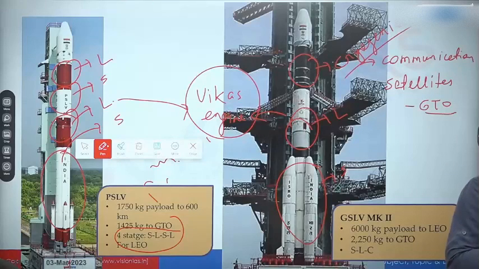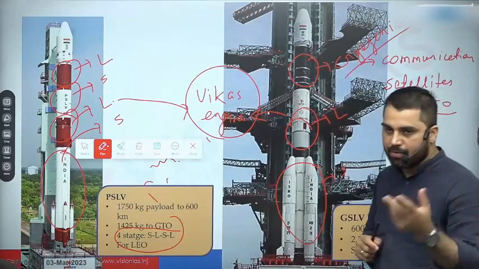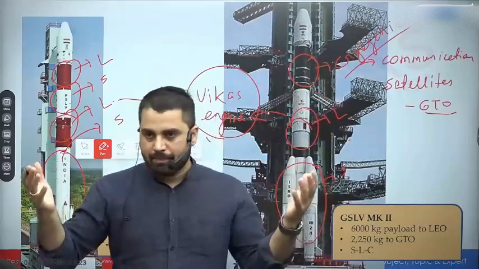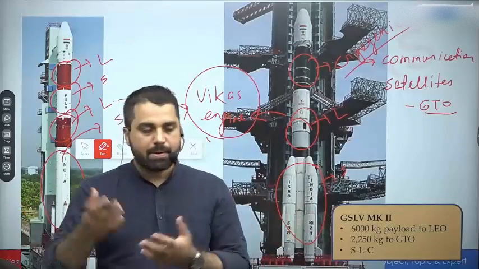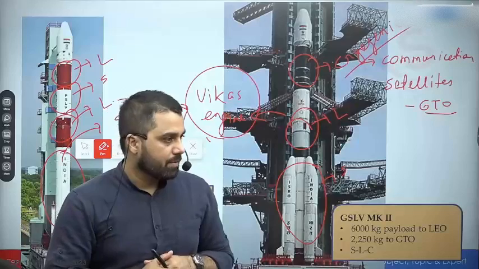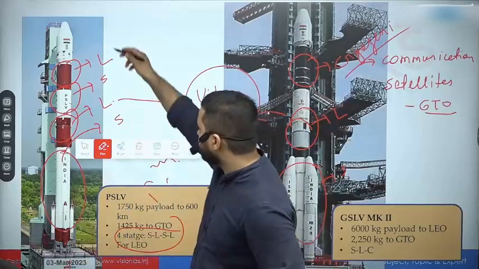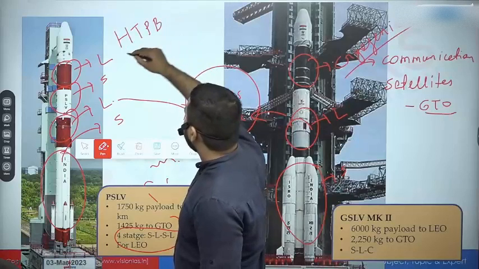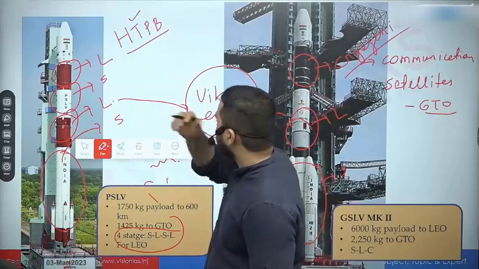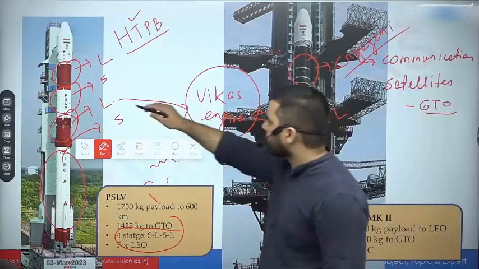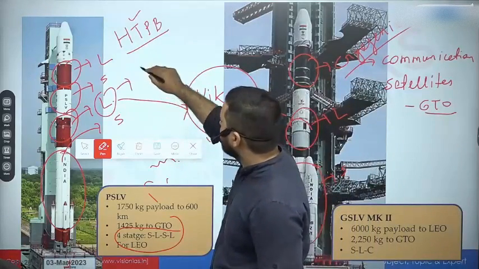But why do we do this then? And the reason is very simple, because for the same amount of fuel, जो cryogenic है, that is going to give a lot of thrust, a lot of impulse compared to a typical solid fuel or a typical liquid fuel. जैसे जो typical solid fuel हम PSLV में use करते हैं, that is a fuel called HTPB, hydroxy terminated polybutadiene. I think it is given in your material also. And जो liquid fuel हम use करते हैं, that is often a type of fuel called hydrazine fuels.